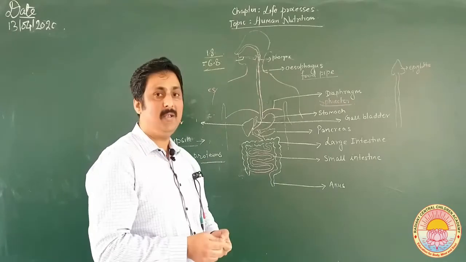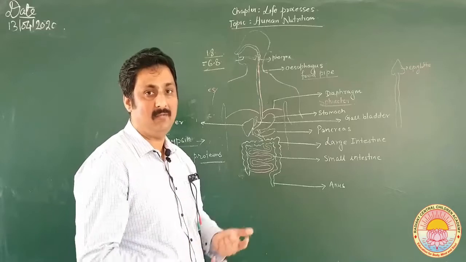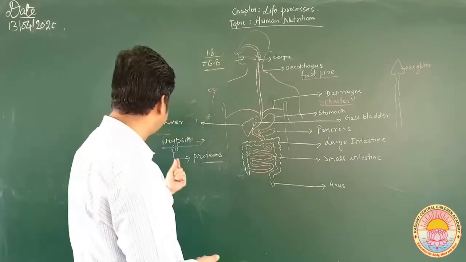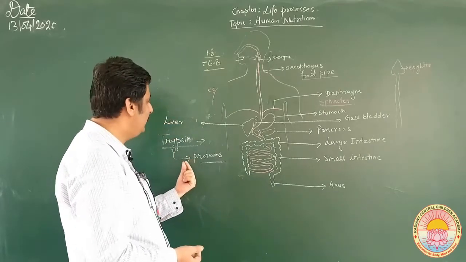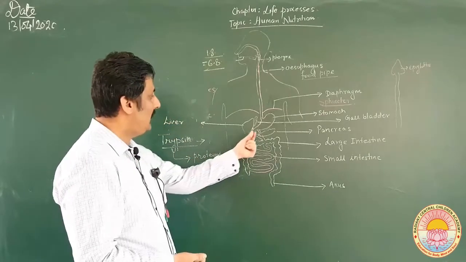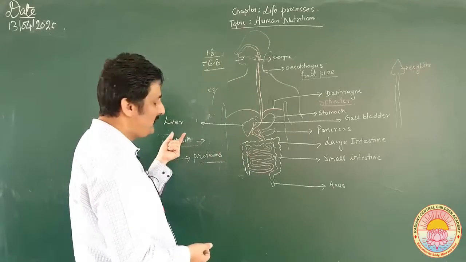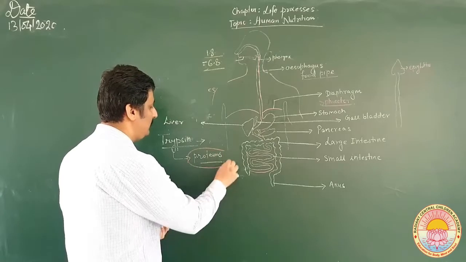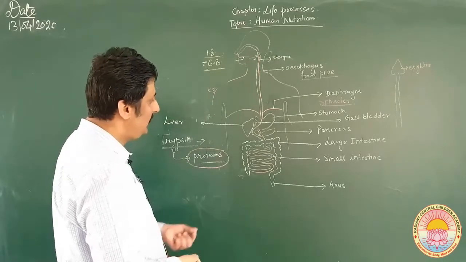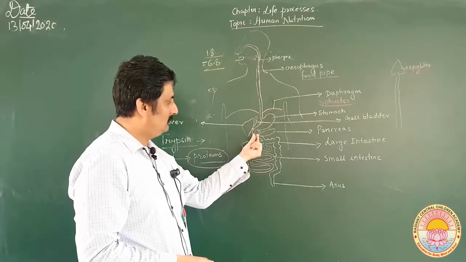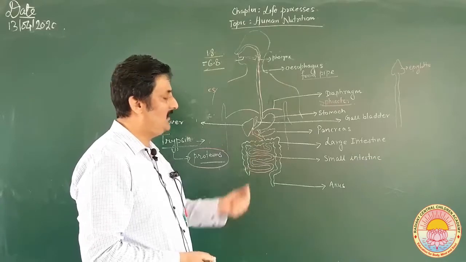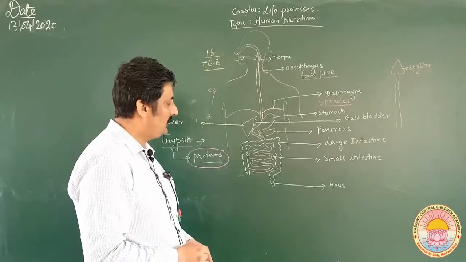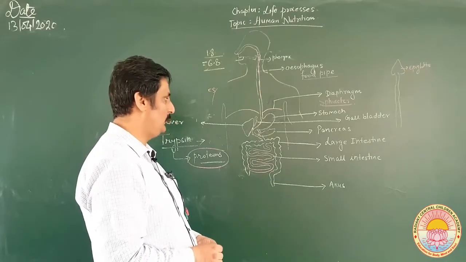Without the alkaline medium, the enzymes cannot become activated. So in this particular region, due to the alkaline secretions, trypsin is functional and it is responsible for digestion of protein. Similarly, many other enzymes are secreted here for the digestion of lipids and carbohydrates also.